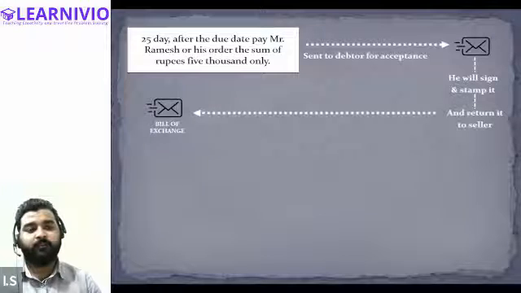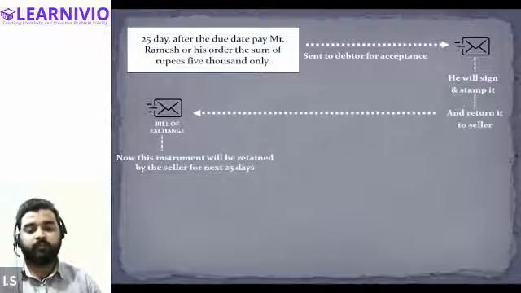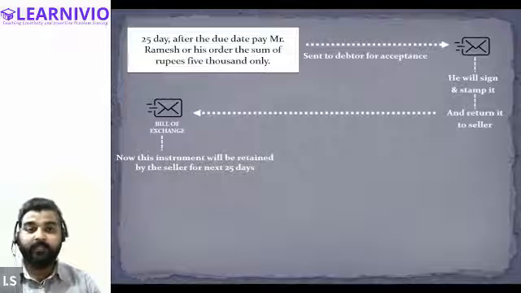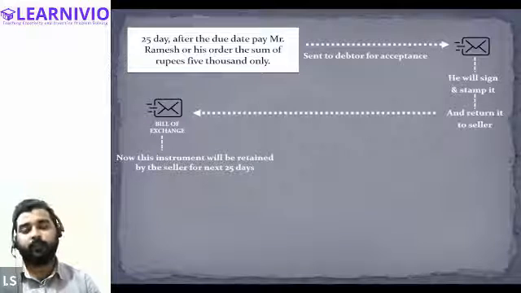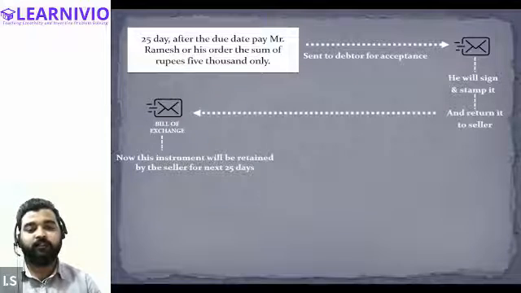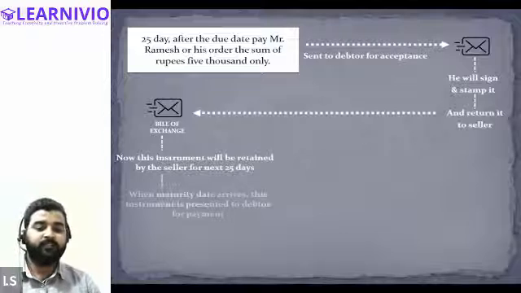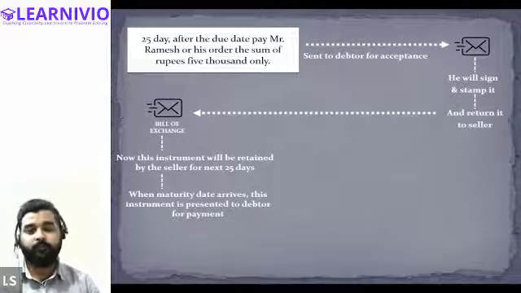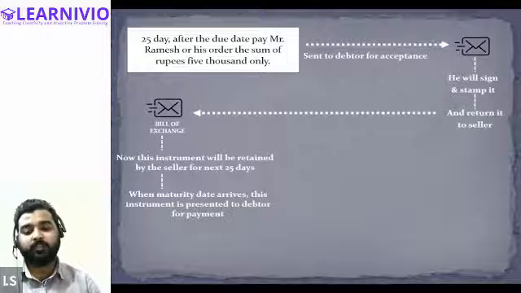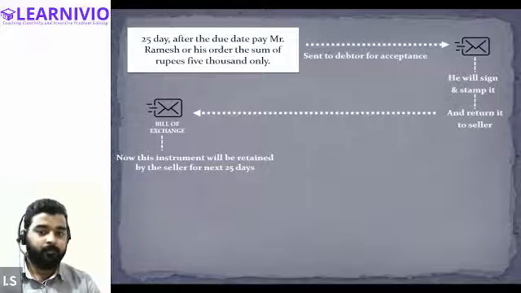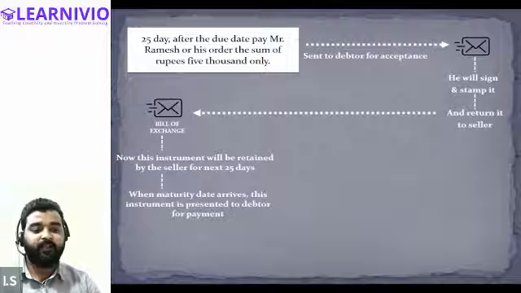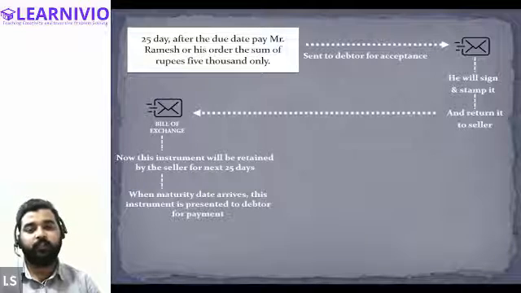Now, what will happen after the bill of exchange is received from the buyer? The seller will retain this bill of exchange for the next 25 days, right? And after 25 days, the seller will be entitled to ask for payment from Mr. Rahul. Once the 25 days are over, it is said that the bill gets matured. Maturity basically means that now the seller is entitled to ask for the payment against the instrument. So after 25 days, when the maturity date arrives, this instrument is presented to the debtor for payment.